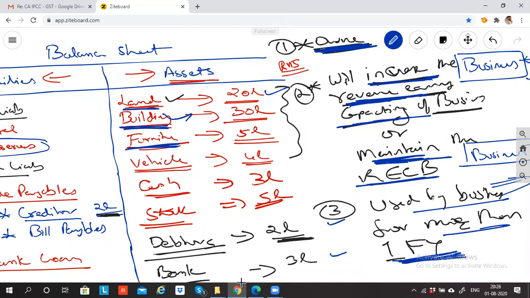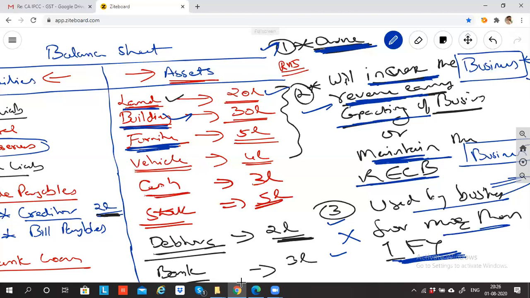If at all this furniture you are not able to use for more than 1 year, if it is spoiled or completely used within 1 year, in that case, can I say the third point is failing? First two conditions are satisfied. Can I say third point is failing? If third point is failing, then furniture cannot be recorded here. It will be recorded in trading and P&L. So for furniture to sit on the asset side, all the three conditions have to be satisfied. If any one condition is failing, it will go where? Trading and P&L account. Yes. Expense. It will go to expense.